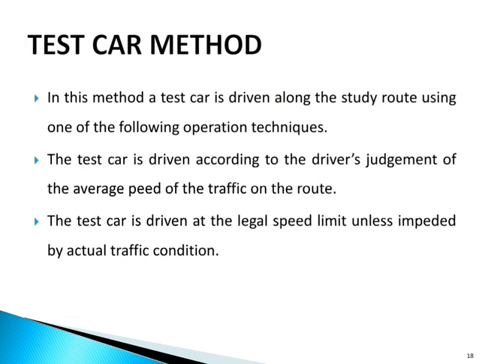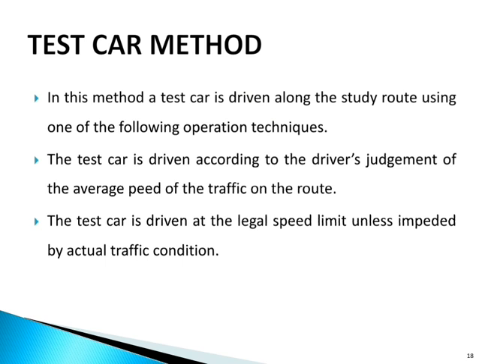Next is the test car method. In this method, a test car is driven along the study route using one of the following operational techniques. Like the test car is driven according to the driver's judgment of the average speed of the traffic on the route.